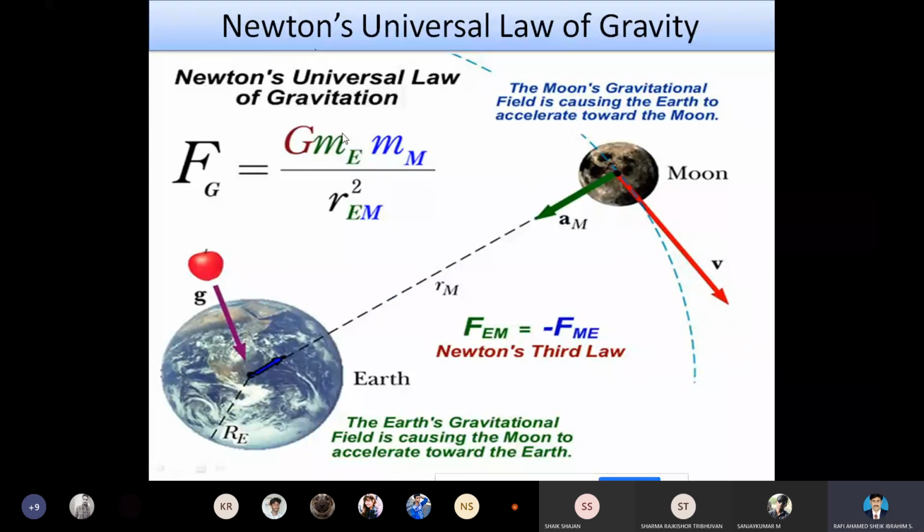So Newton's universal law of gravitation states that G times the mass of the Earth and the mass of the moon is inversely proportional to the square of the distance between Earth and the moon.